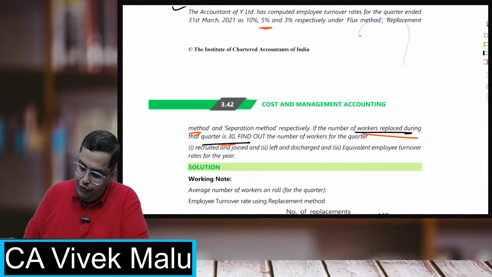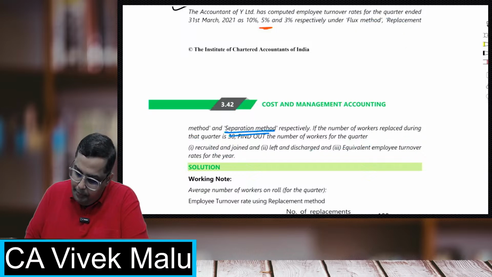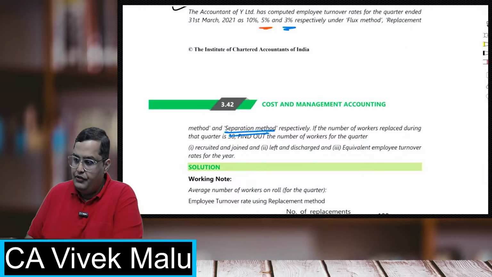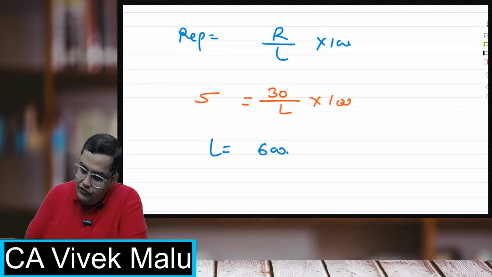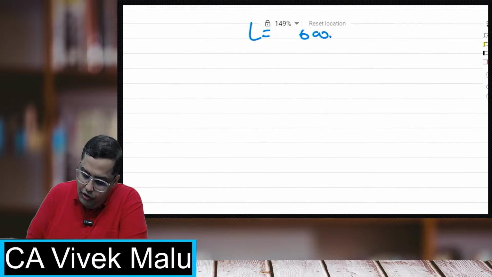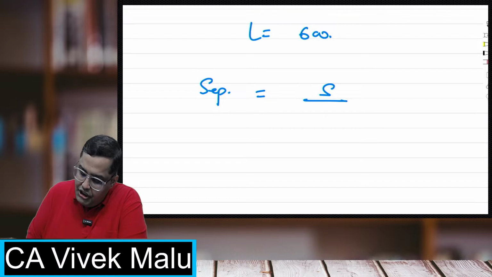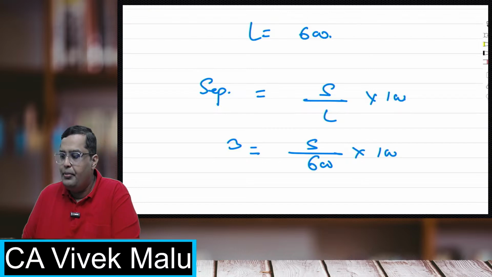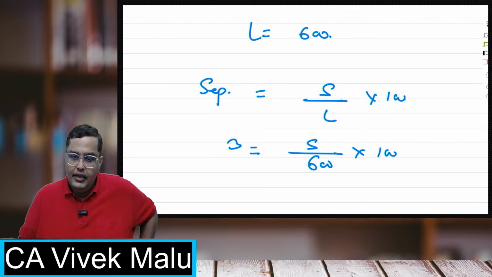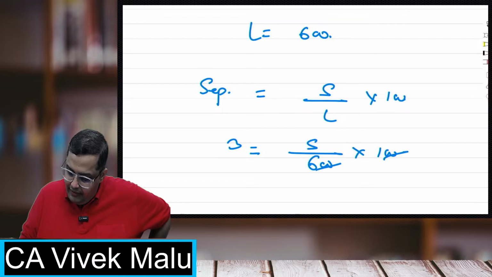Now he has told you that under the separation method, the rate was 3%. Perfect, students, perfect. What we know is the formula for separation method: the rate is separations upon labor force into 100. So 3% is equal to separations upon average labor force. We have got 600 into 100. So calculate how many separations are there now.